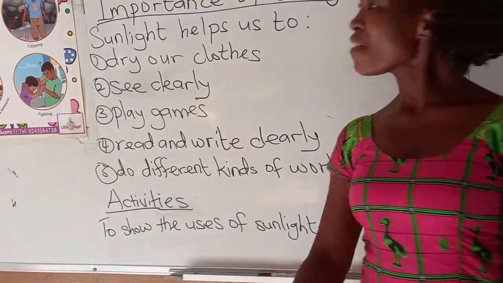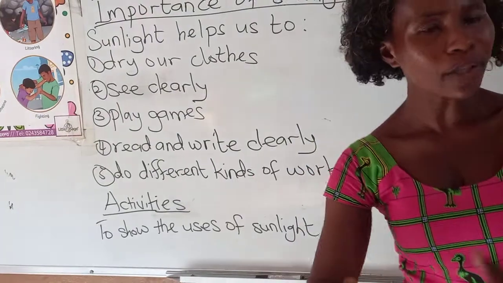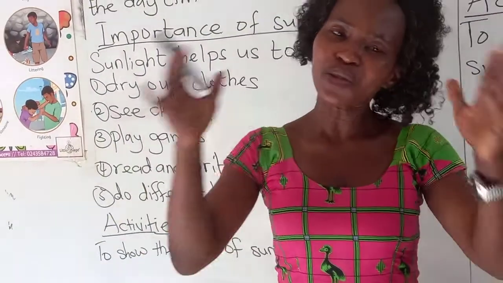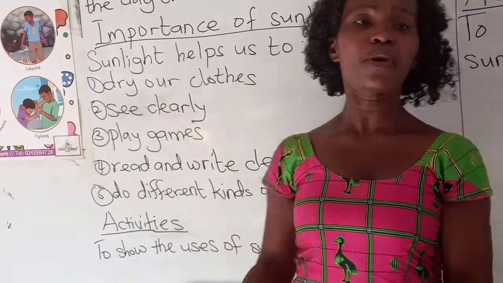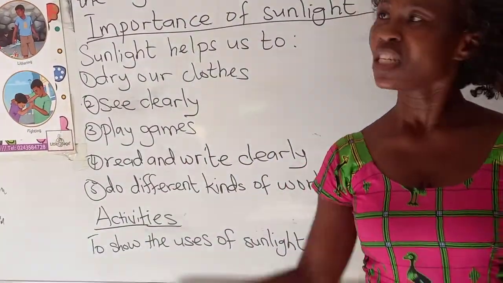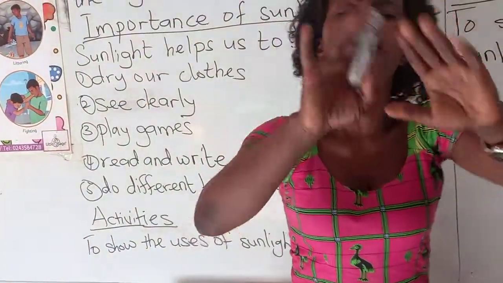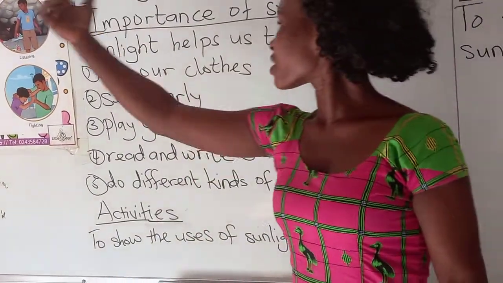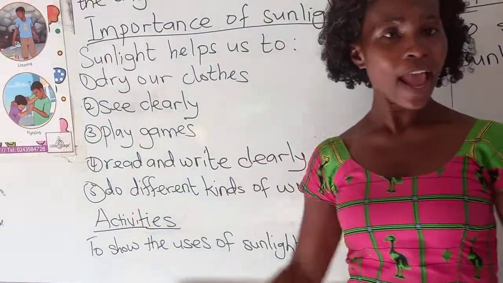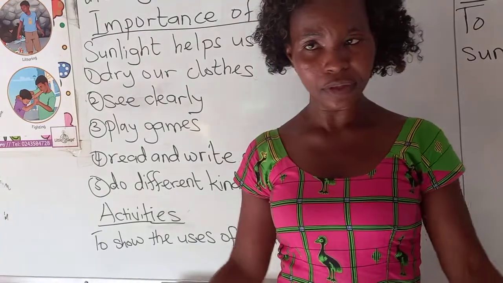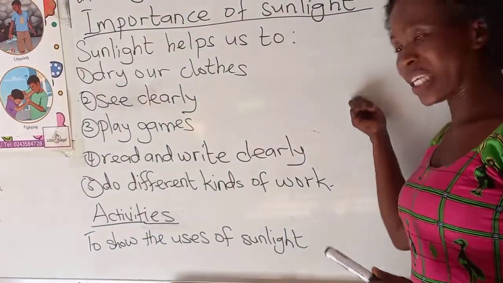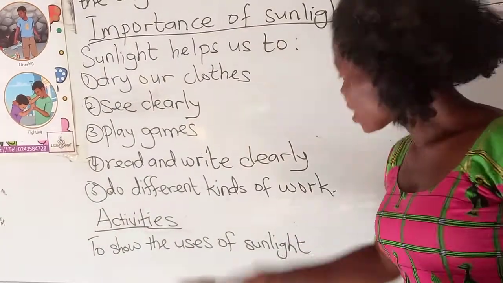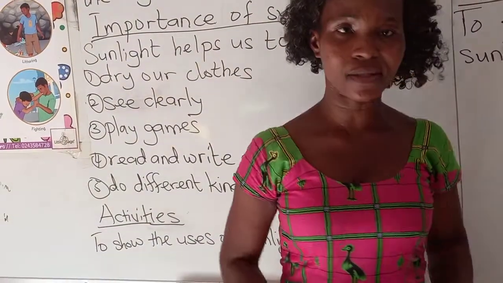No. Even if you are writing, I collect all the books from you and ask you to put your head down quietly. Why? Because the weather is cloudy, it's about to rain and you cannot see. But if the sun is shining, because of the sunlight, you will be able to see clearly, read your books and write.